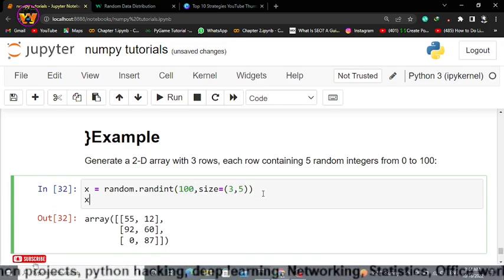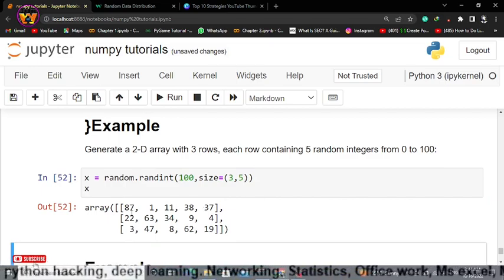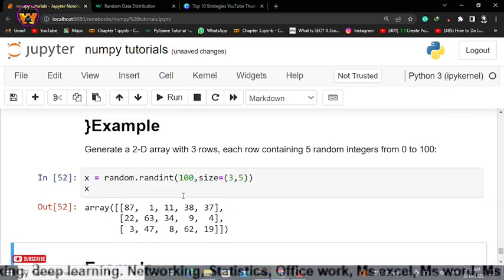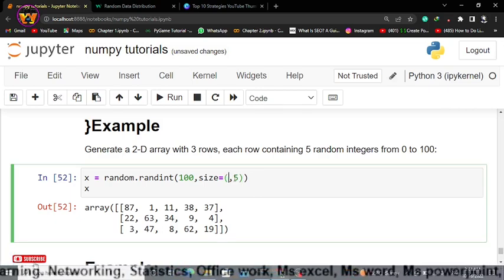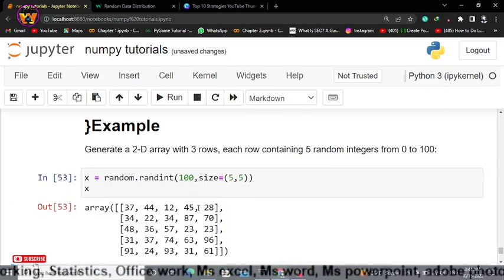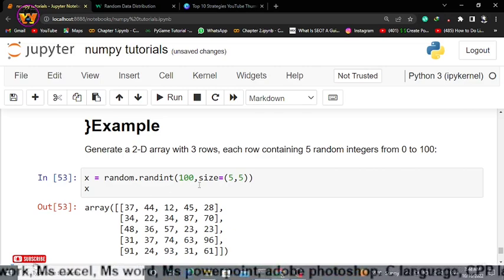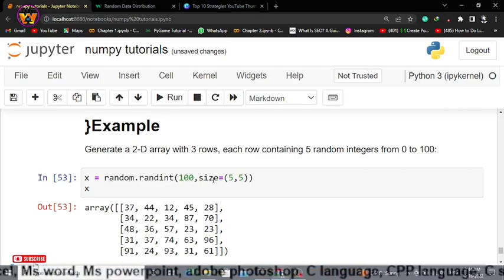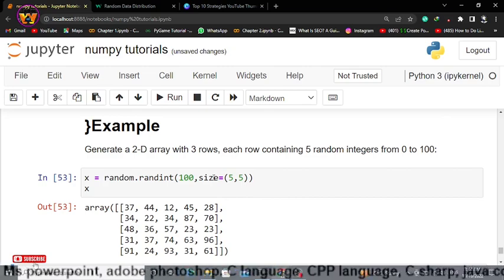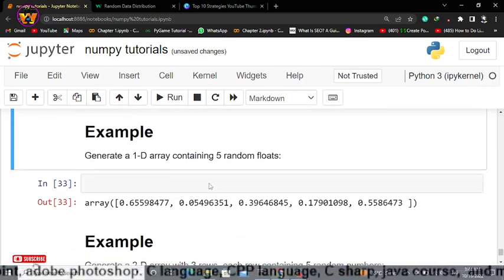So let's print x and see. As you can see, 3 rows, 5 columns. If I say 5 by 5, then it will generate me 5 by 5, 5 rows, 5 columns. So you can generate 3D arrays. So what does it mean? Whenever we use size, we can specify the shape of the array or the elements that we want to generate.